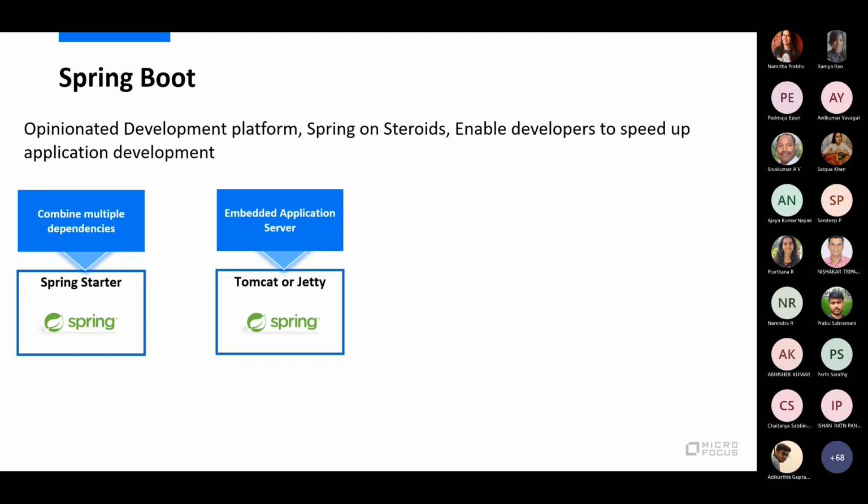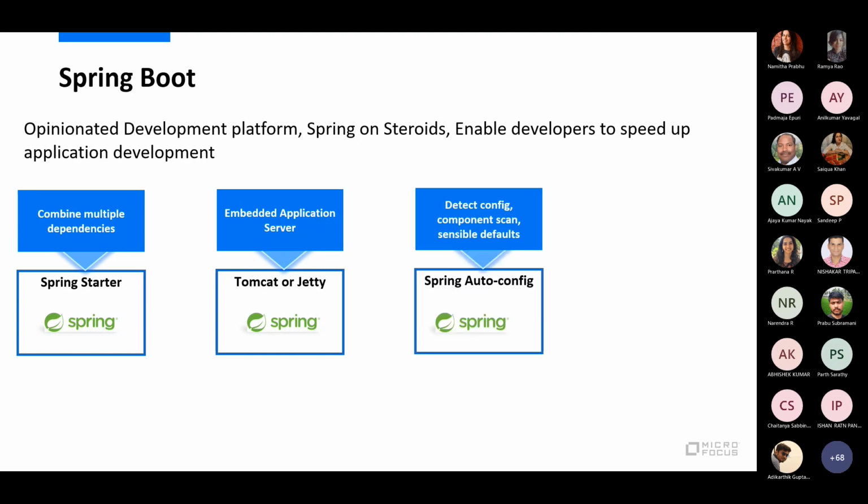Then it gives you the auto configuration facility, wherein it provides a lot of default configurations when a Spring Boot application is installed and you deploy your application on Spring Boot. And it also gives you the component scan so that you can tie up your application definitions with the actual objects.